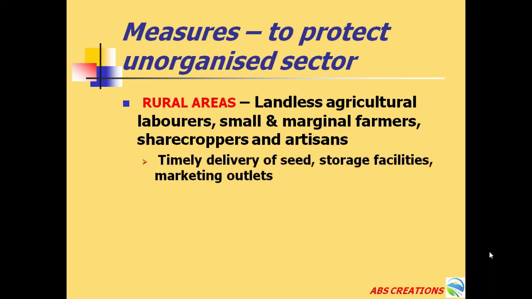How can they be protected? By the timely delivery of seed, storage facilities, marketing outlets.